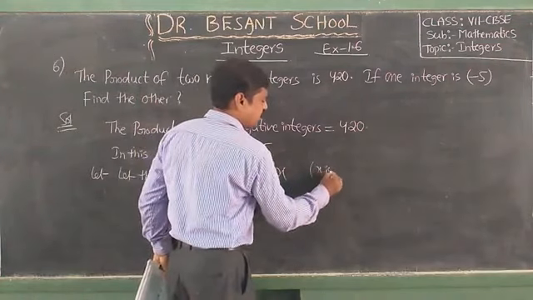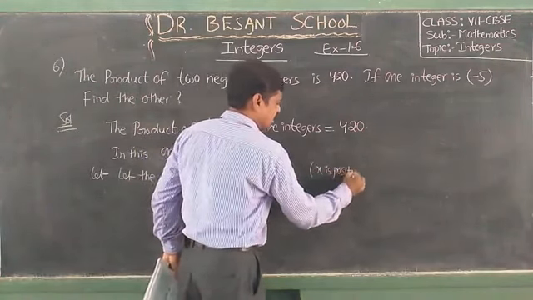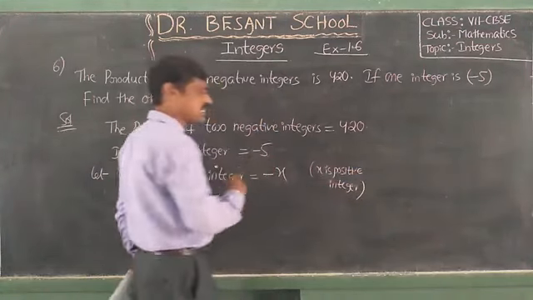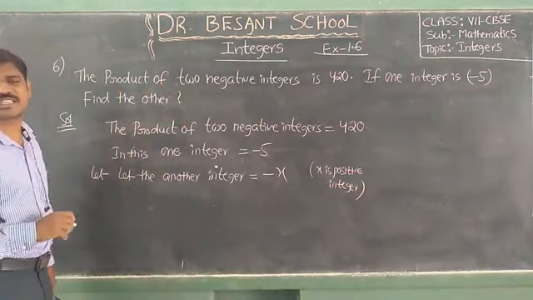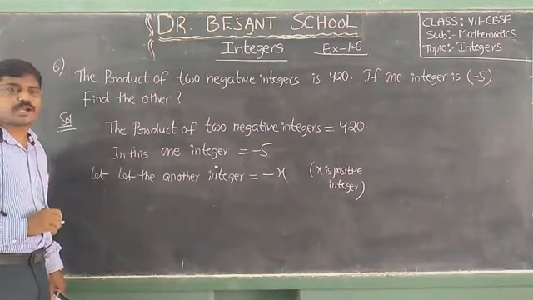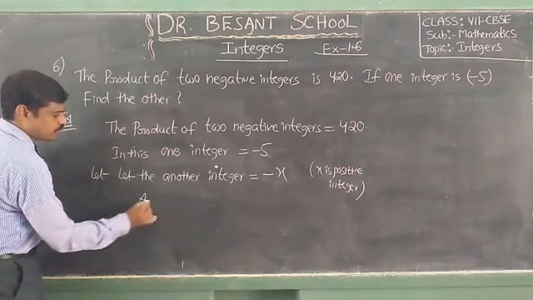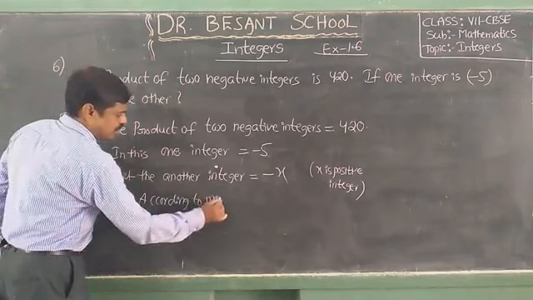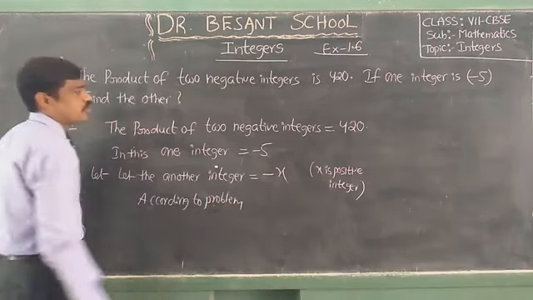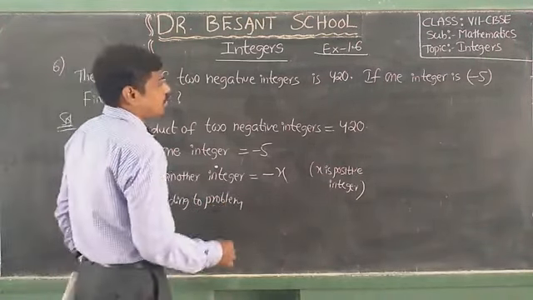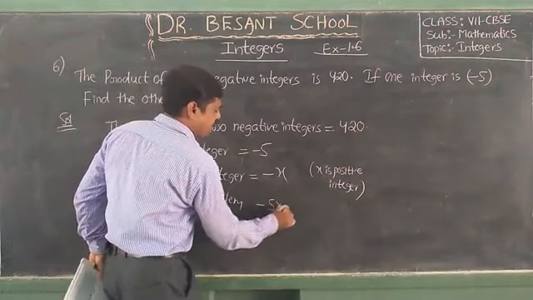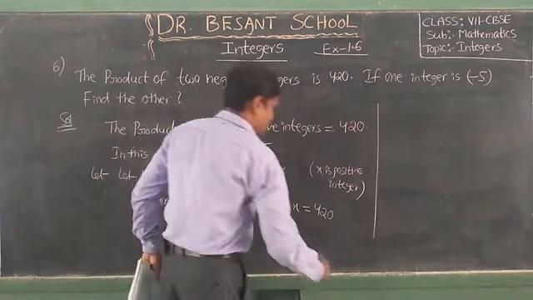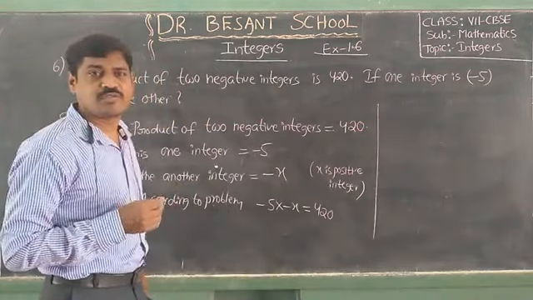So x is a positive integer, therefore minus x will become a negative integer. According to the problem, minus 5 into minus x is equal to 420.